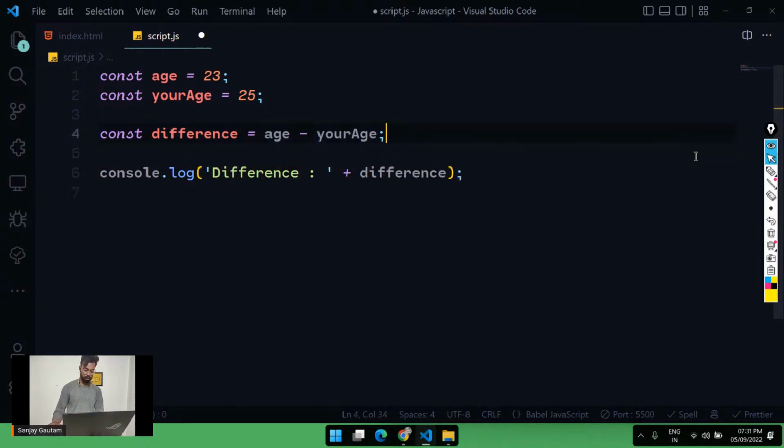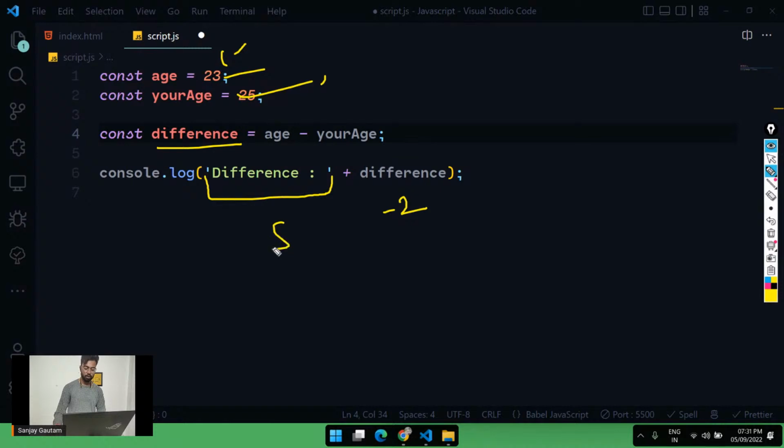So what we have done here is created two variables with some values. We subtracted the values, stored the result in a variable, and this is a number. It's going to be -2 here, and the other is a string. A string plus anything is not going to be arithmetically added, it's just going to be joined.